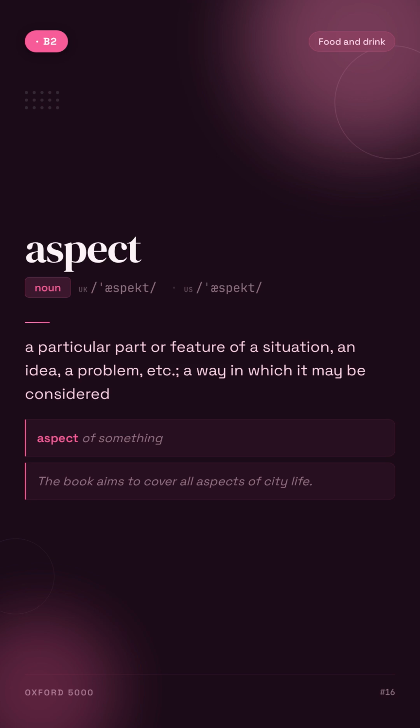Aspect. A particular part or feature of a situation, an idea, a problem, etc., a way in which it may be considered. For example, aspect of something.